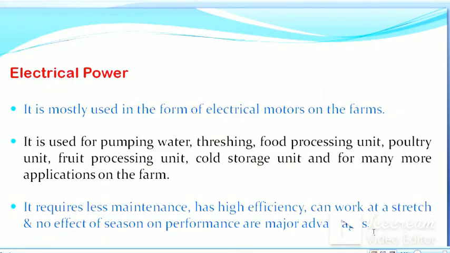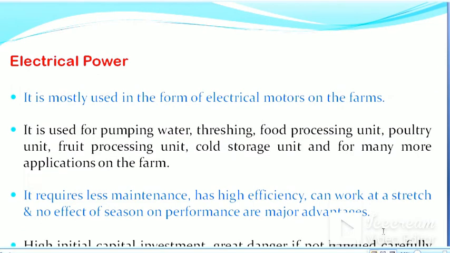Electrical power is used in the form of electrical motors on the farm. It is used for pumping water, threshing, food processing units, poultry units, fruit processing units, cold storage units, and many more applications on the farm. It requires less maintenance, has high efficiency, can work at a stretch, and there is no effect of season on performance.